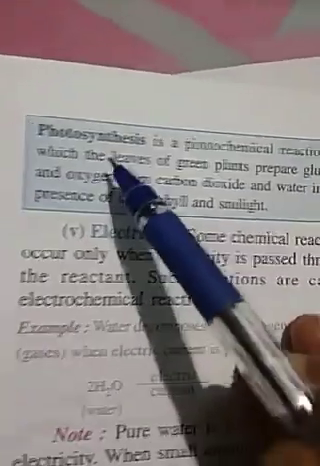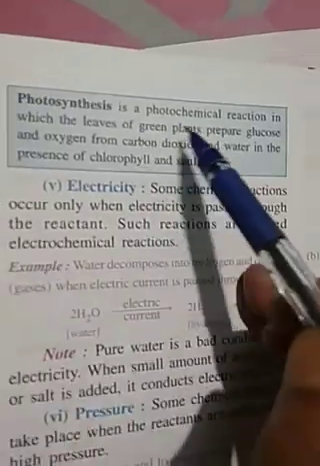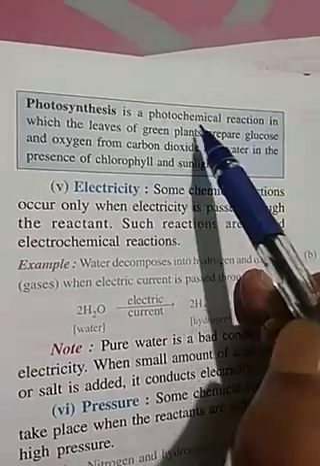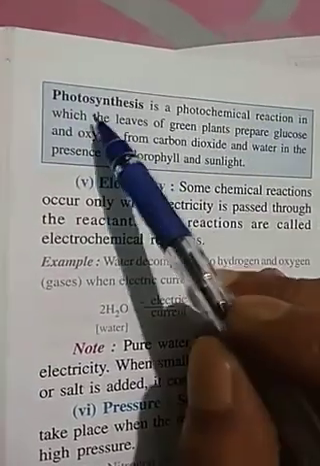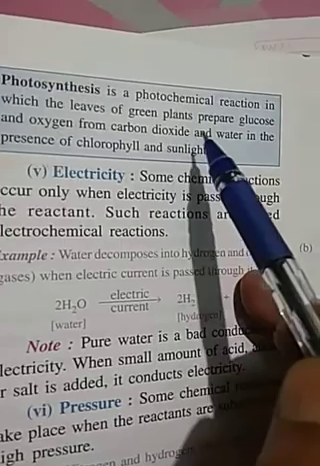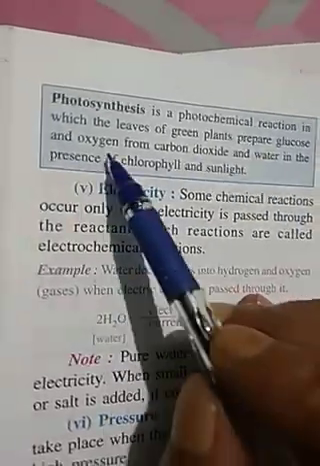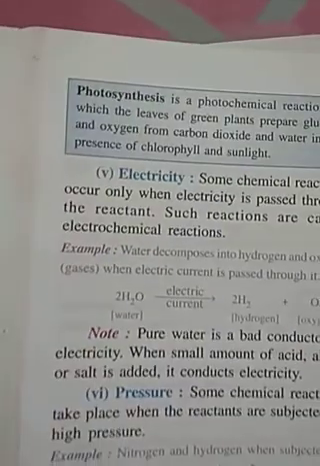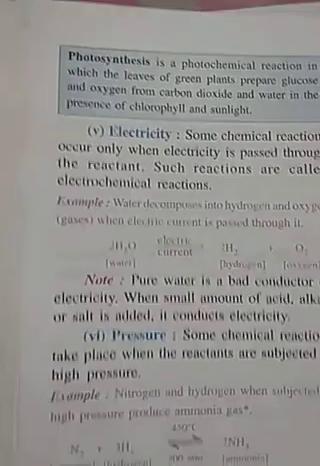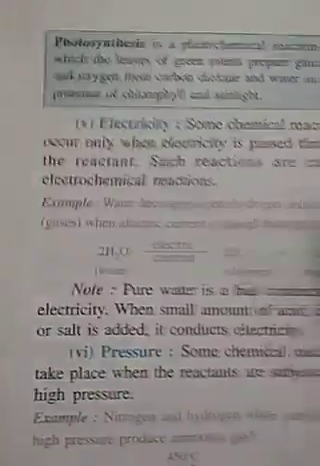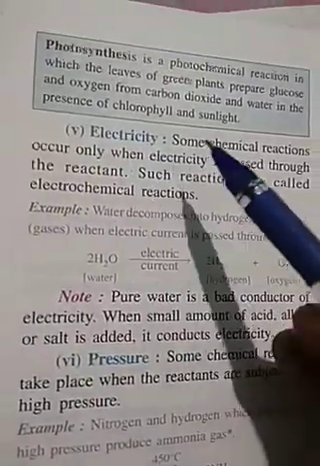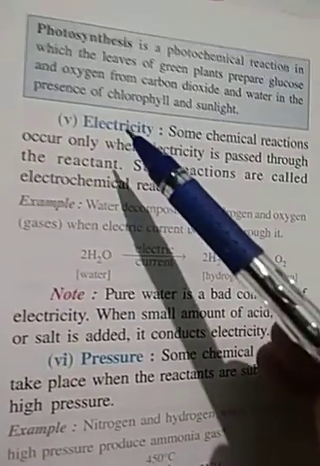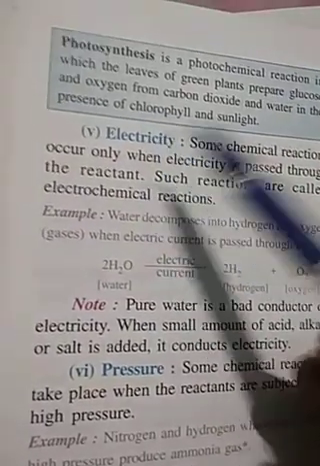Then the definition of photosynthesis: it is a chemical reaction, or a photochemical reaction, in which the leaves of green plants prepare glucose and oxygen, means it prepares food for the plant. There are many chemical reactions which take place only when electricity is passed.